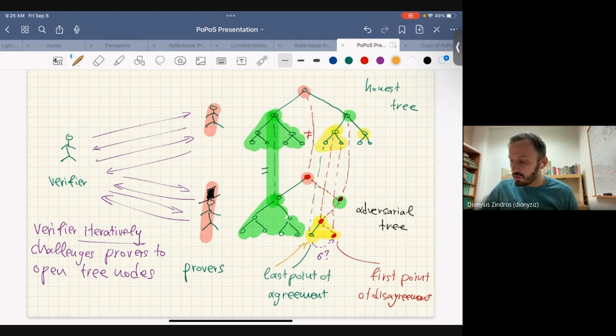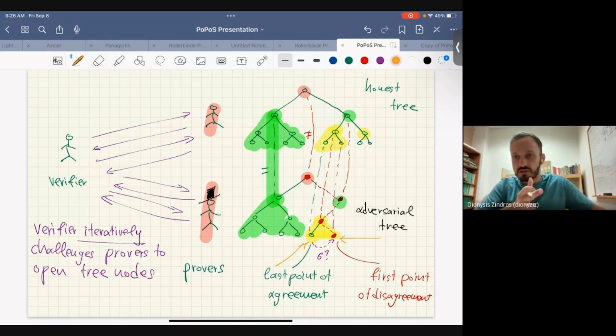And then at some point, I will end up in a leaf, where there is one leaf which represents a committee that both of them agree on. So it is the honest committee. It is the valid committee of epoch J. But then the next one is something that they disagree on. This is J plus 1. And once I've reached that stage, as a verifier, I can ask the provers, okay, I see these keys in the tree. Can you give me the signatures that are verifying the handover? And again, the adversarial prover should not be able to find that signature, but the honest prover should have no problem, no matter what the adversary does. They can always defend themselves. Right, so that's how you can find the first point of disagreement here.